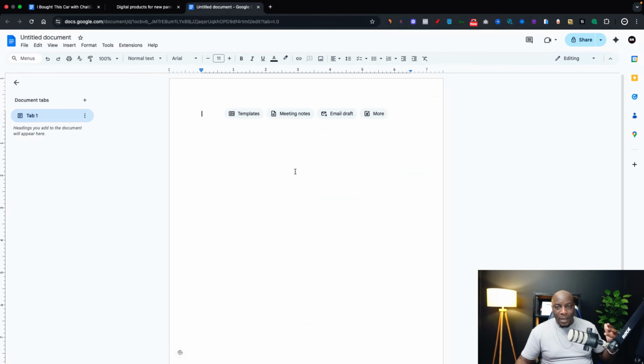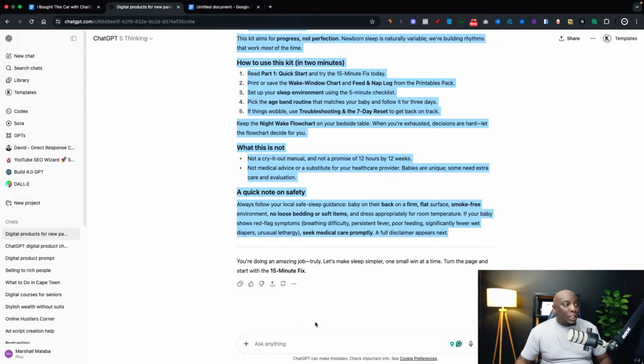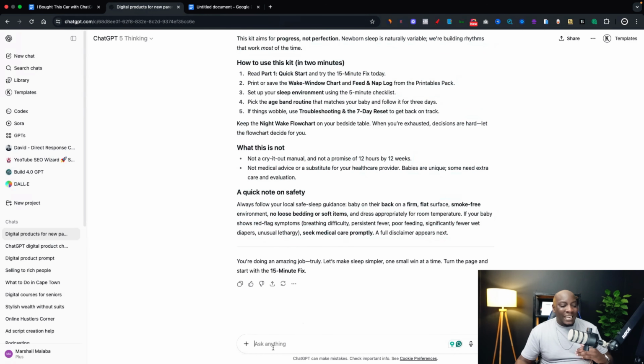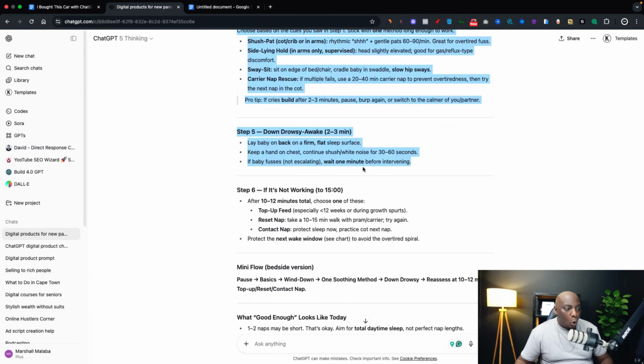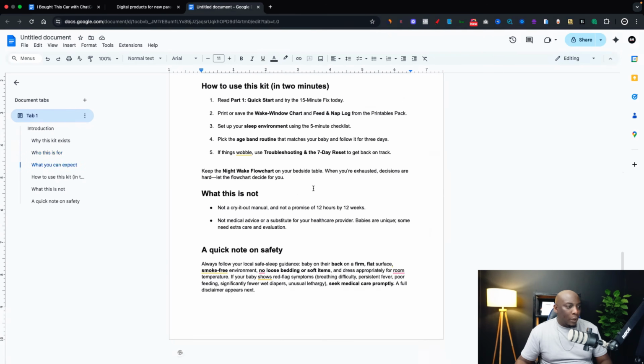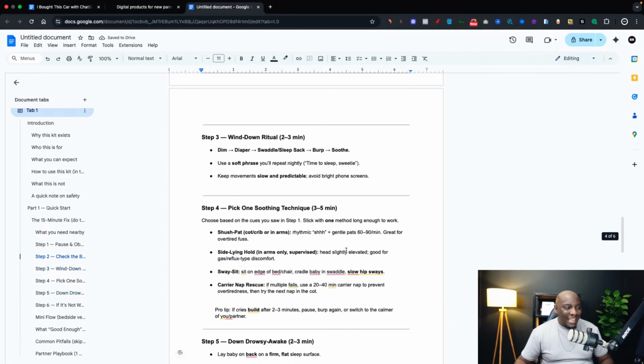It can be a Google document or it can be a Microsoft Word document. It's really up to you. You're just going to come and paste all those details here. Then that's your introduction. And then you go back to ChatGPT and say, write the next page. And as you can see, it's now gone ahead and written the next page. All I have to do once again is copy all the details, come back to my Google document, start on a new page, and paste like this again. And I'm just going to keep doing this whole process, asking ChatGPT to write the next page and then copying into this document until the ebook is done.